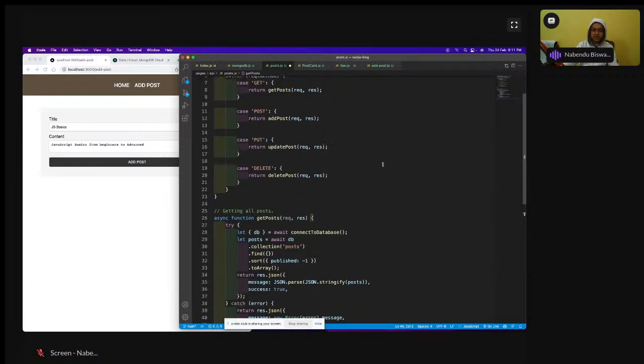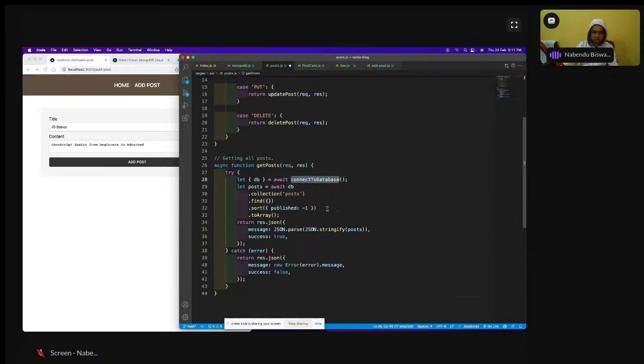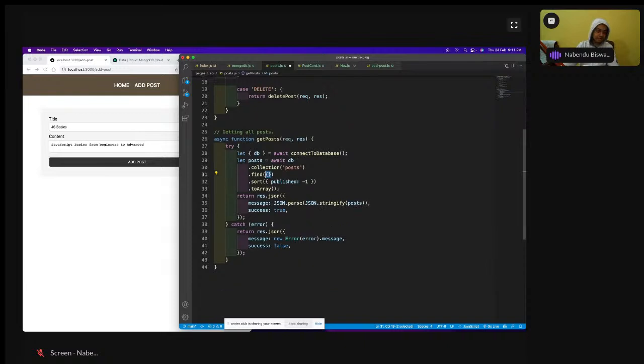So get post is there, and here it will come, and the await connect to database is there, and then the await connect collection is posts I'm taking, find I have given. So this is how to get the post. Published, it is in the order to array, and return, I am returning the post back. When I'm getting the post, I'm returning it back. So this is the get post, and now let me save it. But we have to have add post also, so let us do that also, so that we can check one functionality complete. One functionality complete, because we have to have update post and delete post also.